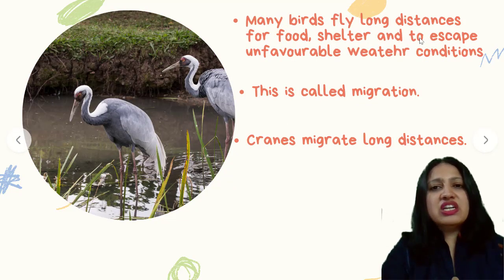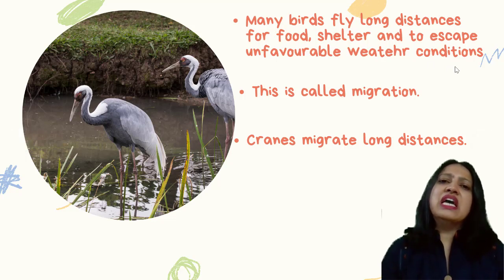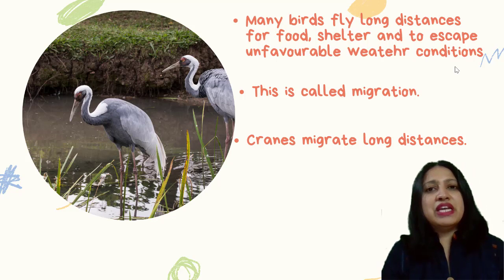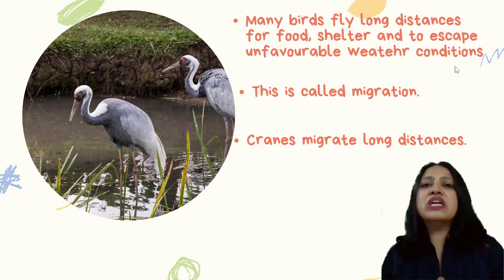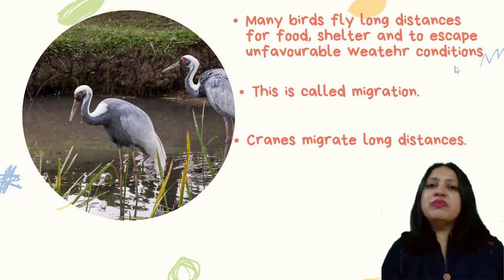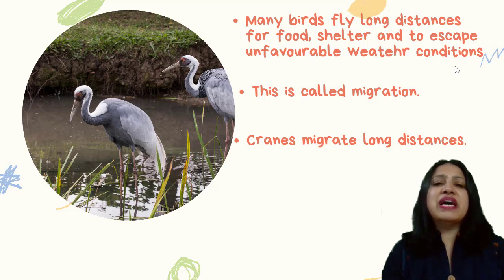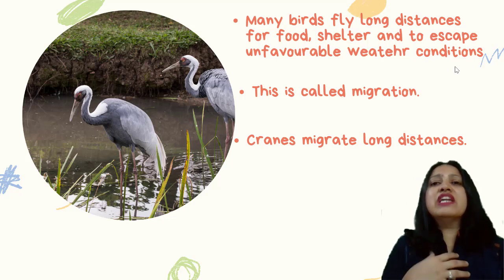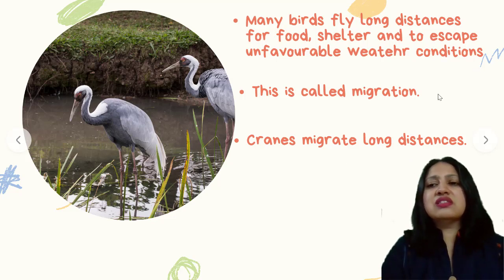Many birds fly long distances for food, shelter, and to escape unfavorable weather conditions. Sometimes the places where these birds stay become either extremely cold or extremely hot, making it very difficult for these birds to survive. So they migrate, or they travel from their present dwelling. They go on searching for the next favorable weather condition. This is called migration. You would be surprised to know that birds migrate across the globe. They, in fact, migrate from one country to another country. And cranes are the birds that migrate very long distances.